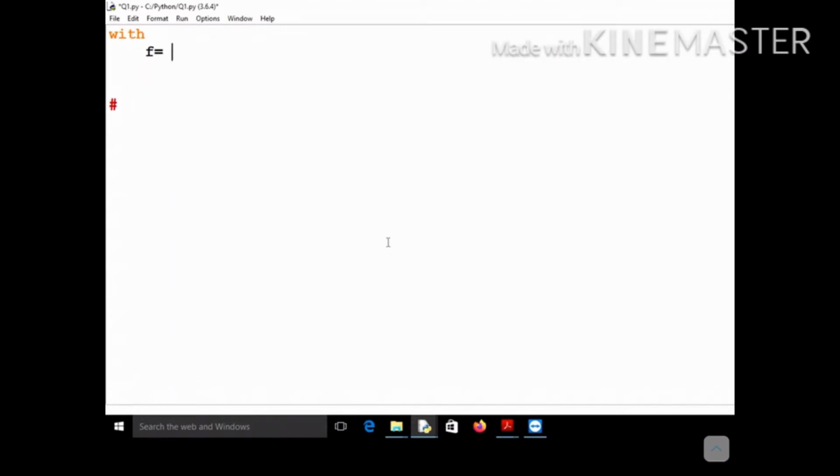So with open, and then you mention the file handle. So with open as f, and then once you have opened the file, you can perform an operation, for example, here you have used the append operation. So you can write something onto your file, f.write, and you just write here "I am Akash",